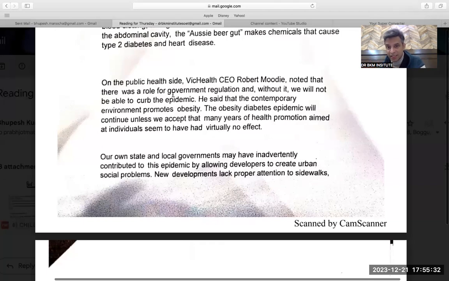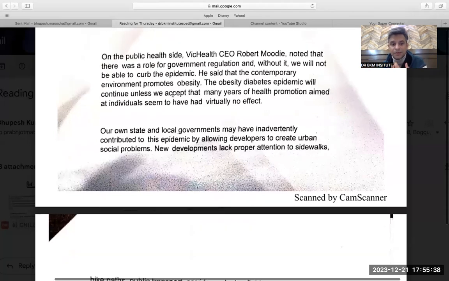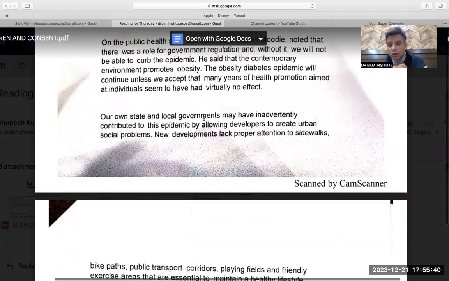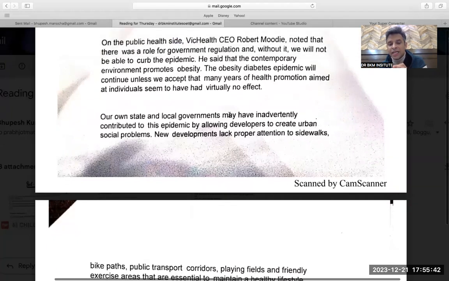So basically they are saying that the diabetic epidemic or obesity epidemic is not easy to control even after advertisements. Our own state and local governments may have inadvertently contributed to this epidemic, by allowing developers to create urban social problems.